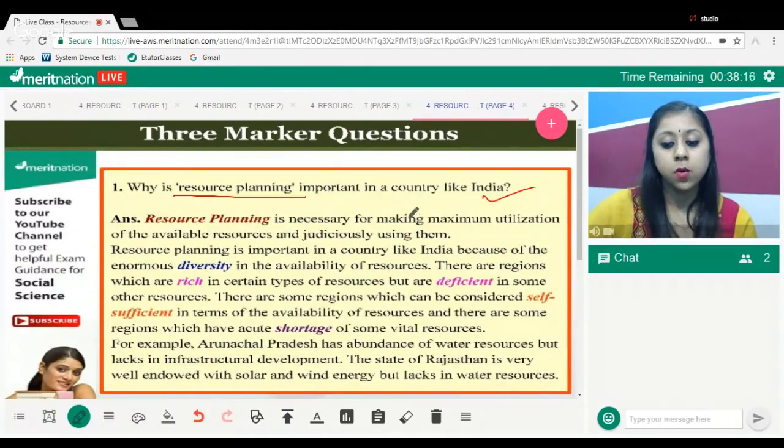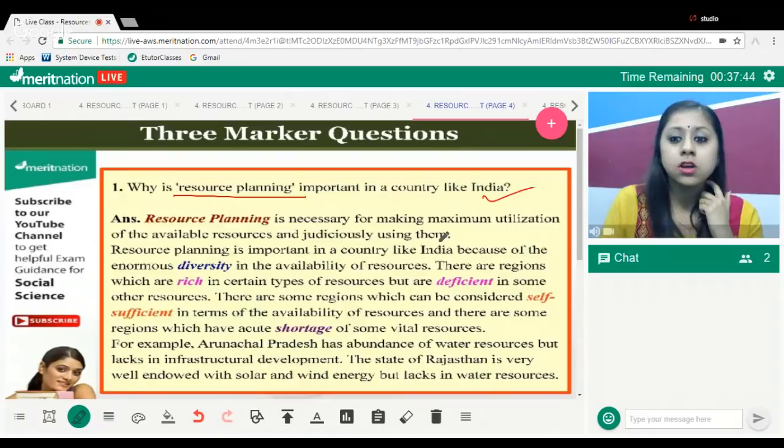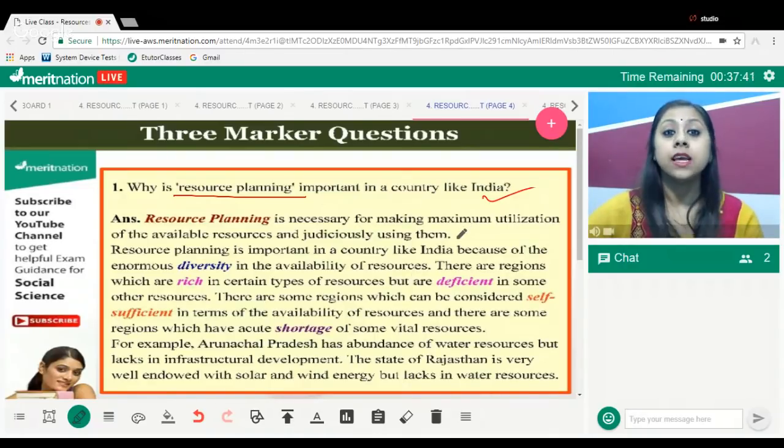Okay, fine. Why is resource planning important in a country like India? We all know. Fine. What exactly is resource planning? Planning means the steps which we do beforehand only. Yes or no? Like for example, for our examination which is approaching, we will make a proper plan, we'll make a timetable like when to study, which subject to study, and our leisure time, everything. So this planning is helpful for resources so that we can do maximum utilization.